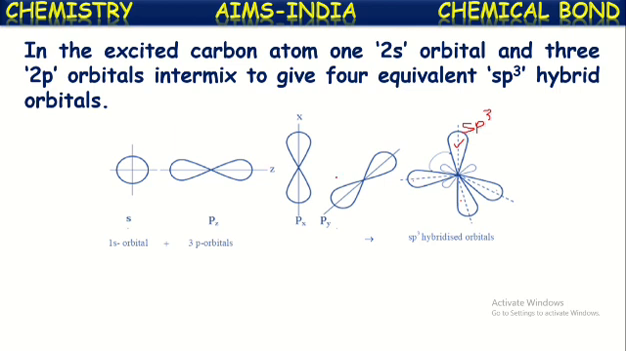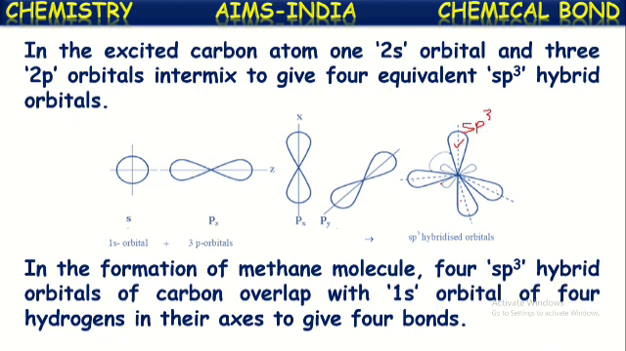We can understand here that the number of atomic orbitals participating in the hybridization equals the number of equal energetic hybridized orbitals formed. See here, one s orbital and three p orbitals are intermixed. Totally four orbitals are intermixed and hence result in the formation of four hybridized orbitals. In the formation of the methane molecule, four sp3 hybridized orbitals of carbon overlap with the s orbitals of four hydrogen atoms along their axis to form four sigma bonds.